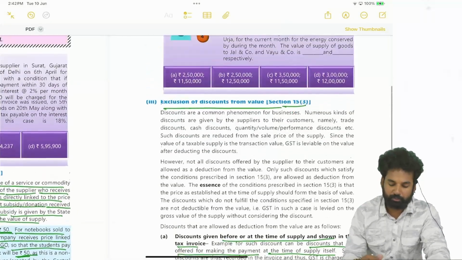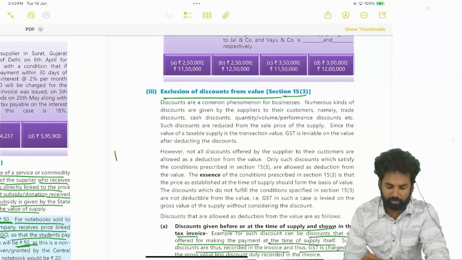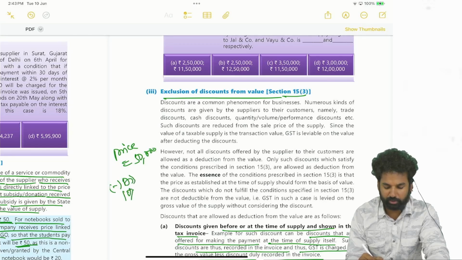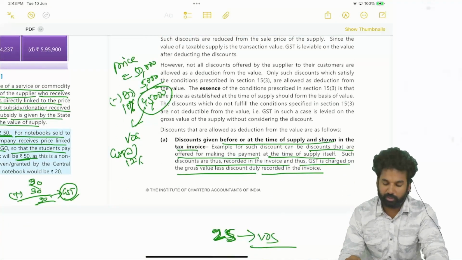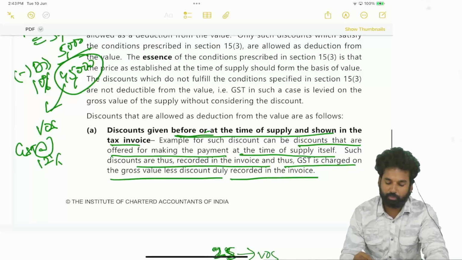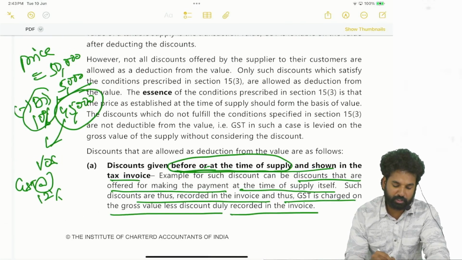Simply, product price 50,000 minus discount 10%, that is 5,000, so 45,000 is the value of the supply. On this, GST at the rate of 12%. So likewise it will be calculated if the discount is before or at the time of supply, and that too, discount shall be mentioned in the invoice.